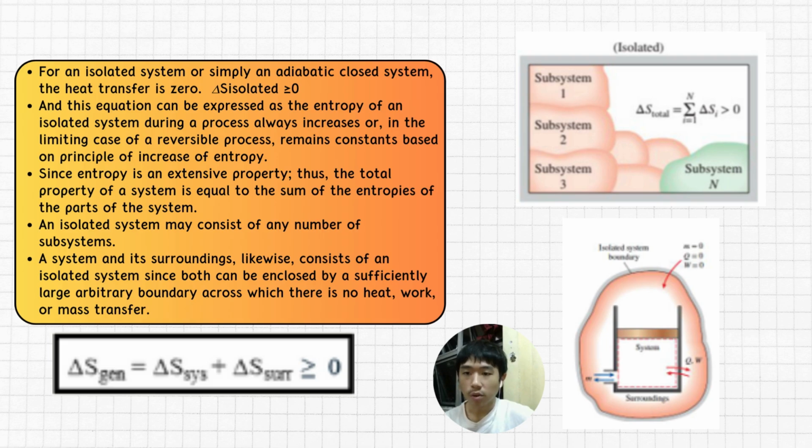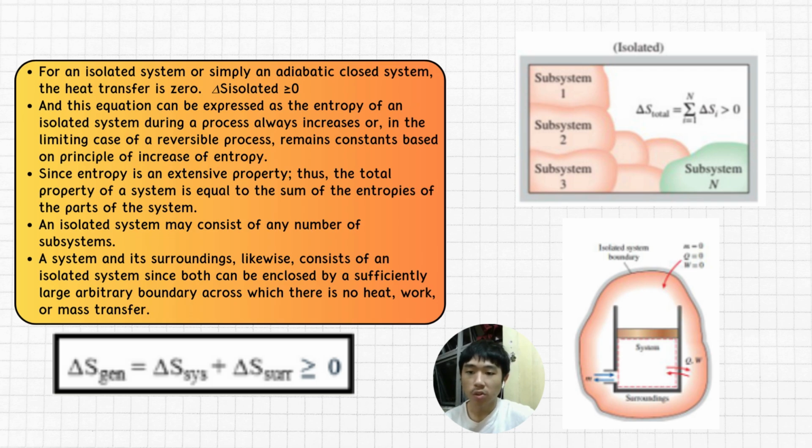For an isolated system, or simply an adiabatic closed system, the heat transfer is zero. This equation can be expressed as: the entropy of an isolated system during a process always increases, or in the limiting case of a reversible process, remains constant, based on the principle of increase of entropy. Since entropy is an extensive property, the total entropy of a system is equal to the sum of the entropies of the parts of the system.